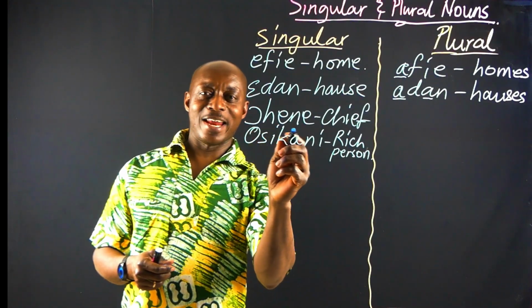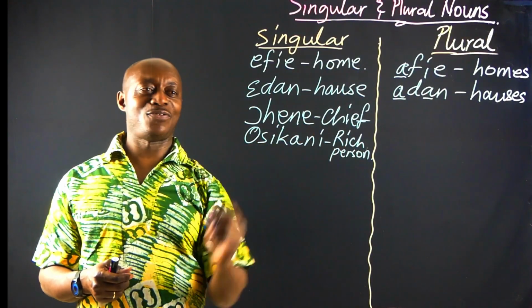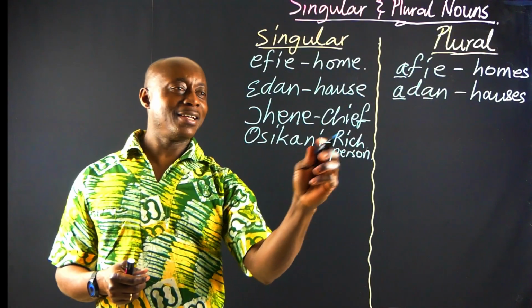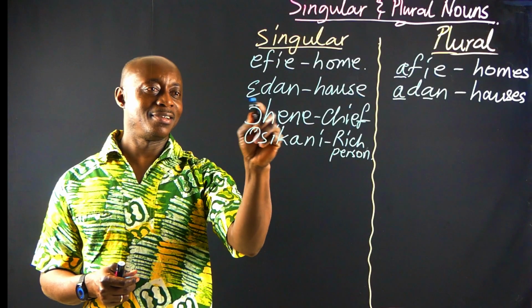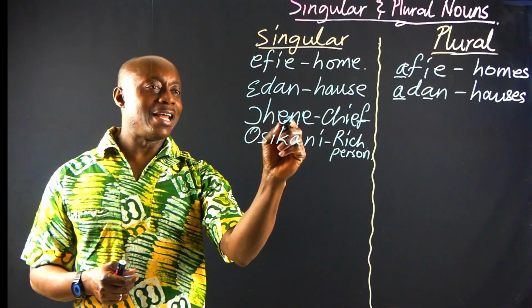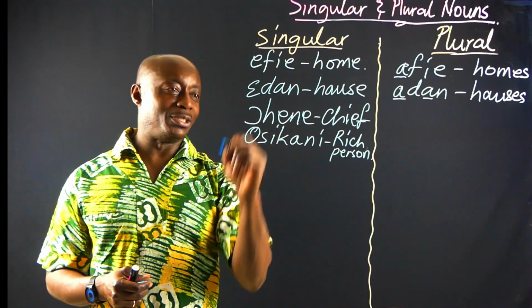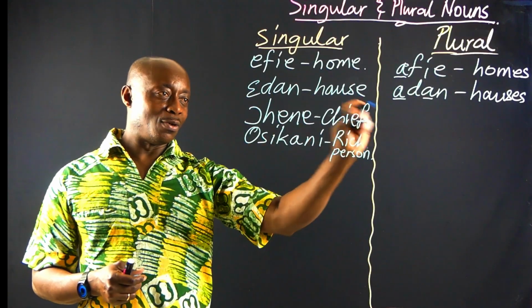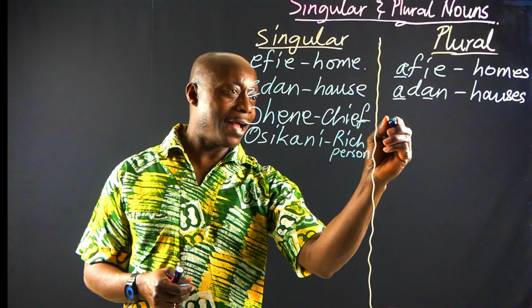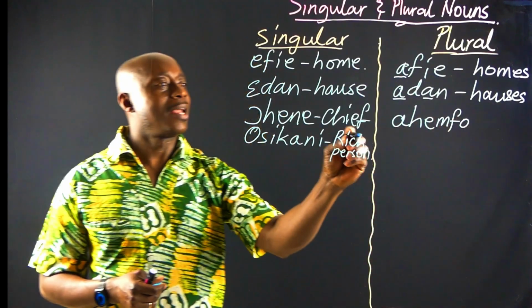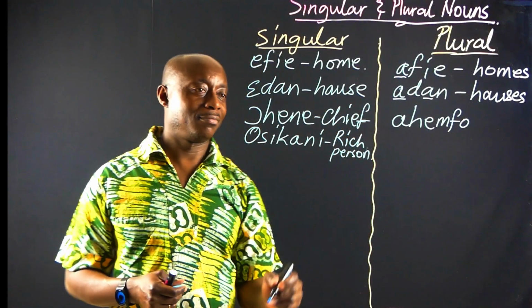Let's take ohene, and that is chief. Ohene, in plural form, it will lose this prefix. And then even this n will change. So in plural form, it will take the prefix a. Ahemfo.